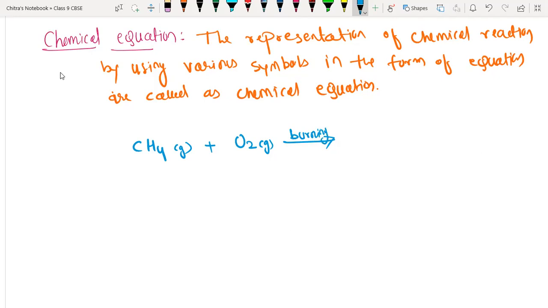We can write burn only. If we are using carbon and we heat it, it is not going to burn, so we have to increase the temperature above the ignition temperature, then it is going to burn. So if we are burning, we write burn, not heat.